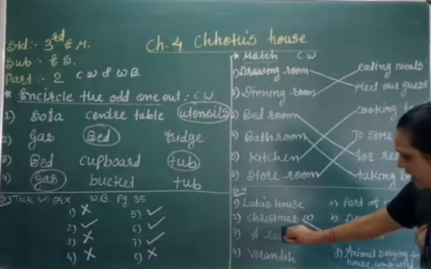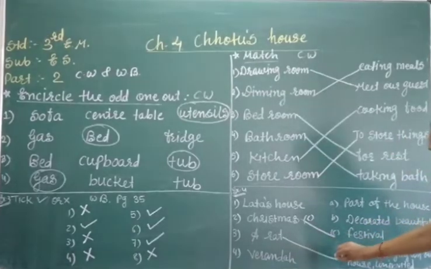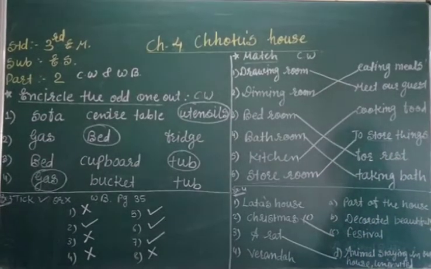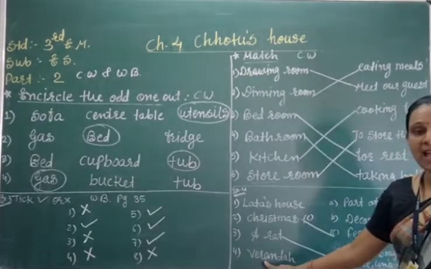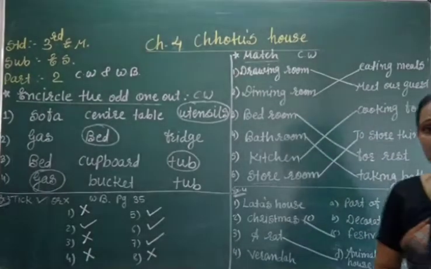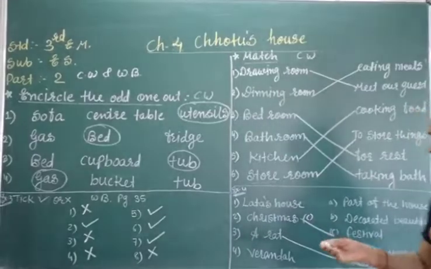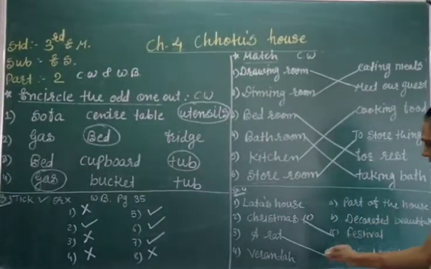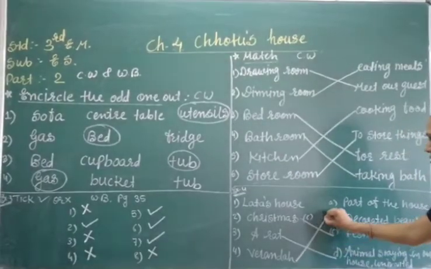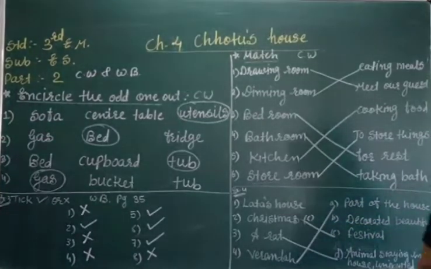We cannot invite the rat, so here we match it with the uninvited animal. Now veranda is a kind of open space outside the house. So it is obviously a part of the house. We can sit in the veranda, right?